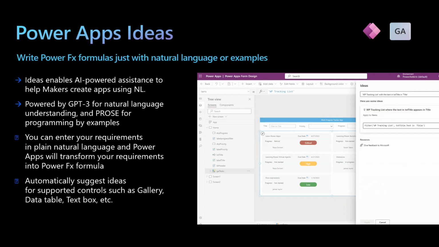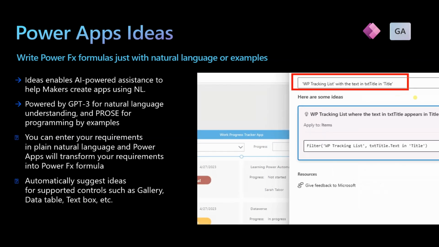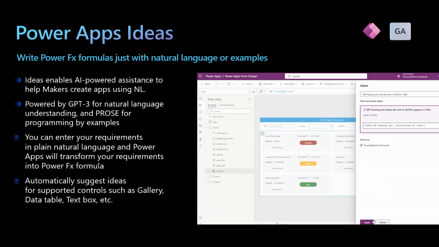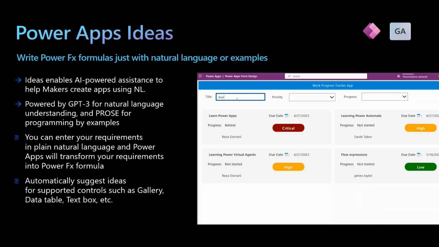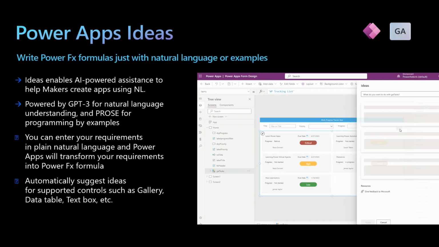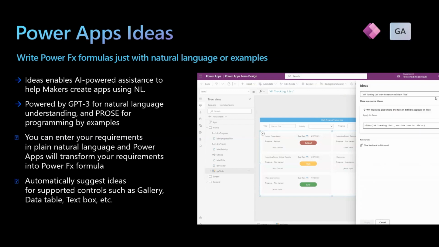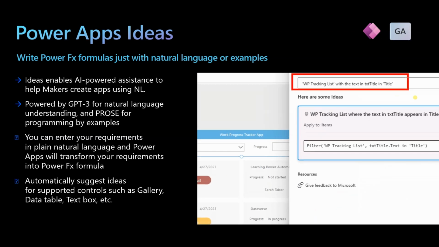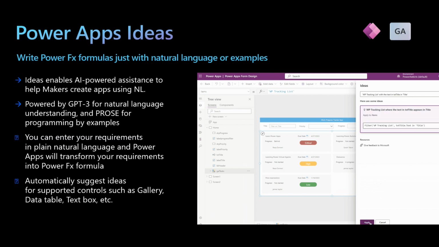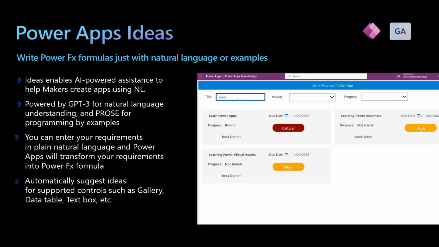There are two methods mainly. What you're seeing here is the first method, which transforms natural language to a Power Fx formula. For example, you can say, show me accounts in United States and sort this list by account name, and the Ideas feature will generate a formula which you can apply to your gallery.